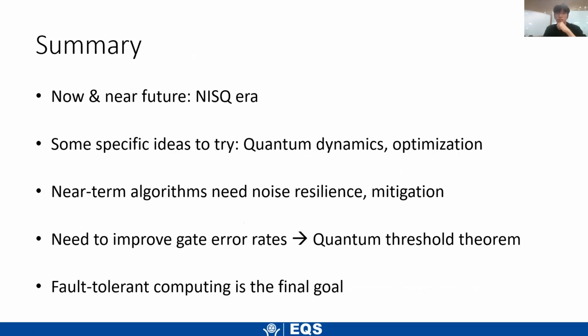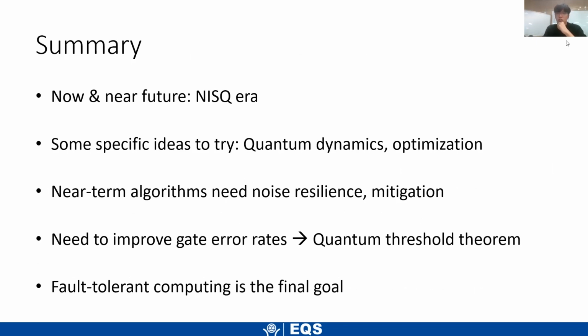In summary, right now and in the near future, we will be using NISQ computers. And we have some specific ideas to try to use these computers, like quantum dynamics or optimization. Because of the noise levels, we need noise resilience built into the algorithms and noise mitigation techniques.